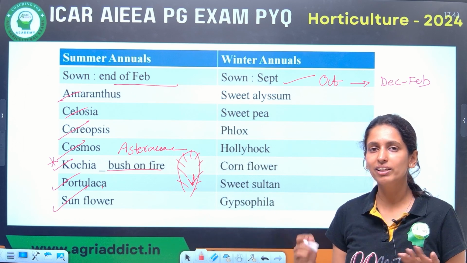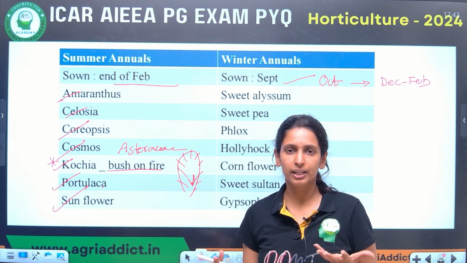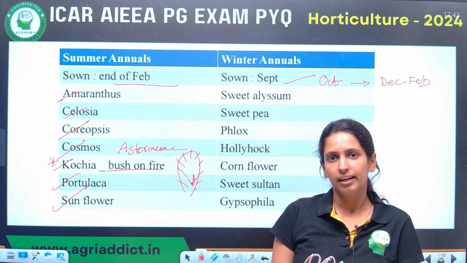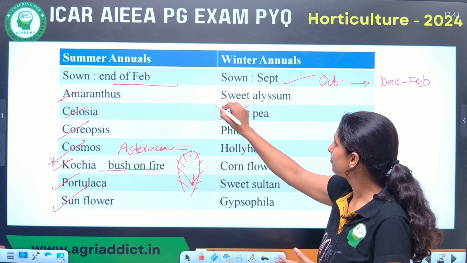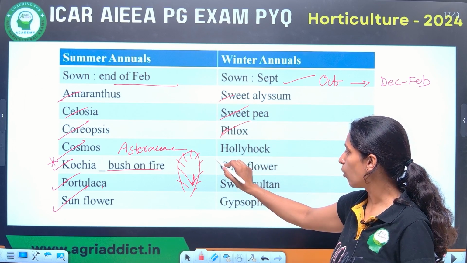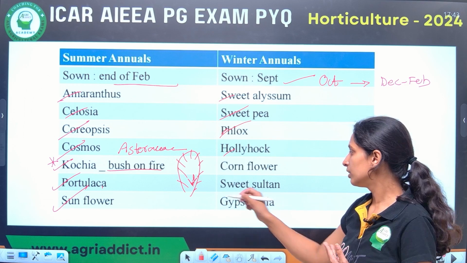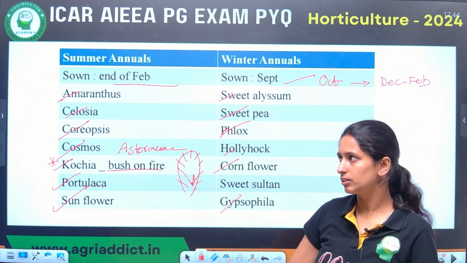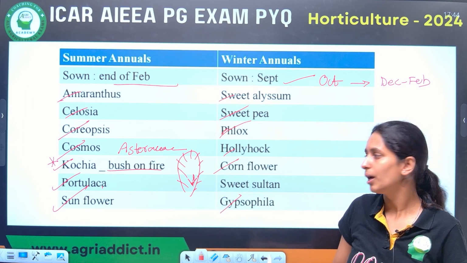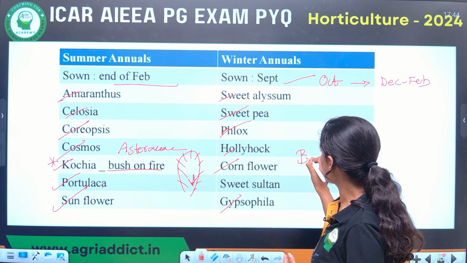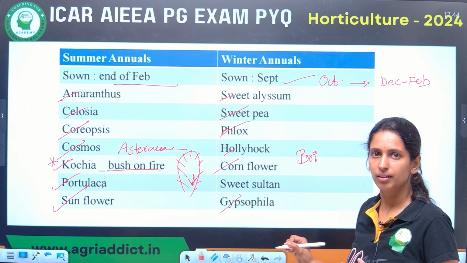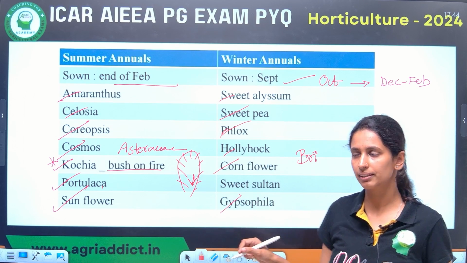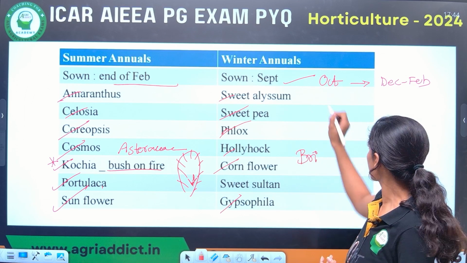Winter annuals all start with sweet. Sweet means they will have a good fragrance, like sweet alyssum, sweet sultan. Here you can see sweet pea. Apart from this, phlox, hollyhock, mesembryanthemum, gypsophila, cornflower. There are many flowers. These annuals were mainly introduced by the Britishers because in European countries they love annuals. These annuals will bloom during the spring season in Britain-type climate.